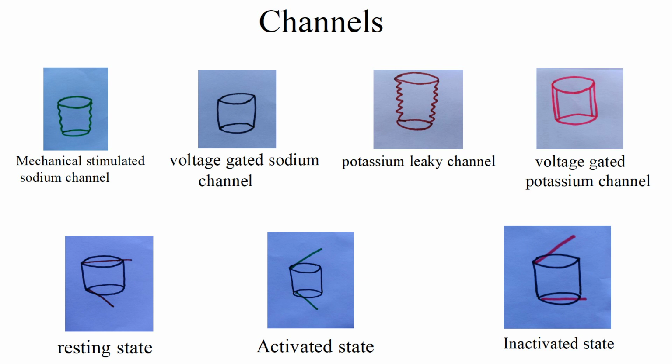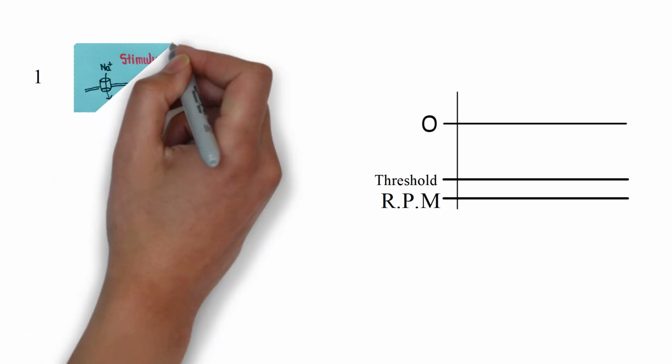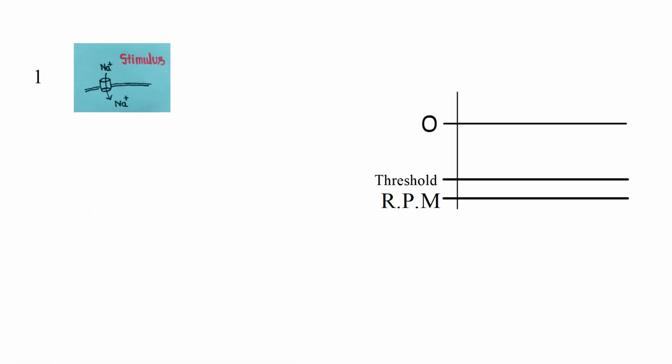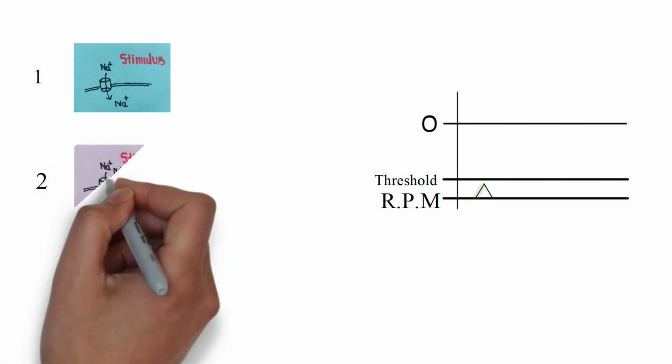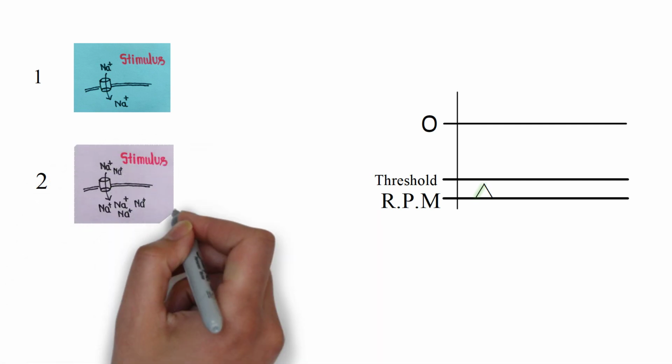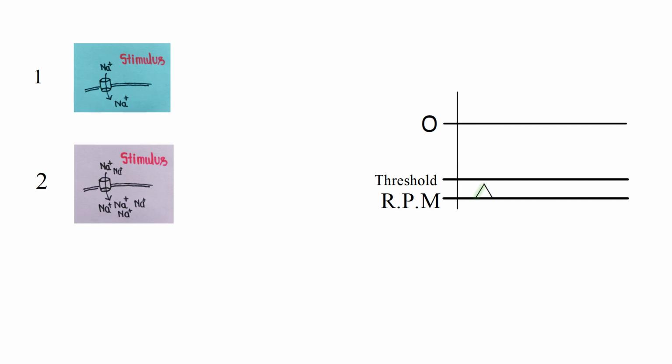So let's get started with how the action potential is generated. As you can see in the first image, it represents the mechanically stimulated sodium channel. As you can see, there is passage of only one sodium through it, which means that the outer stimulus is not strong enough to reach the threshold and it will die out. So there is no conduction of action potential. As you can see in the second image, it is also a mechanically stimulated sodium channel, but the sodium entering through it is of high amount, which means that the stimulus is strong enough to reach the threshold.